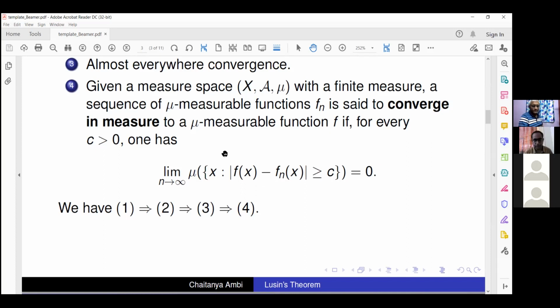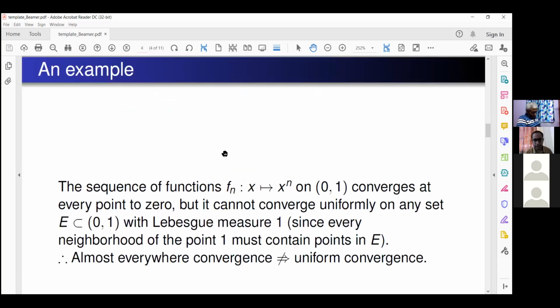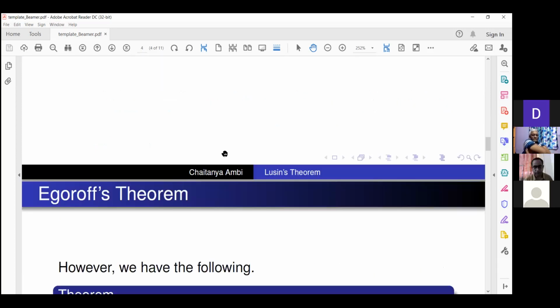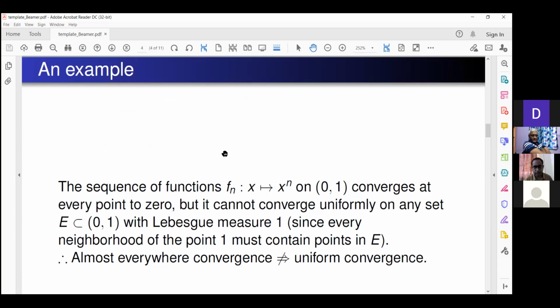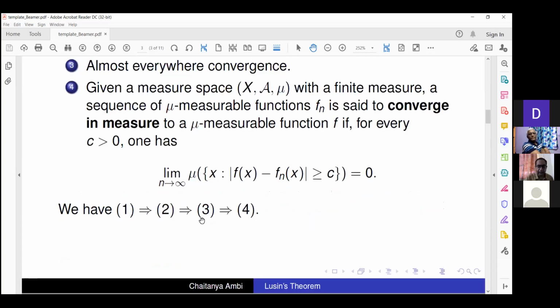This example is done, which serves to show that almost everywhere convergence does not imply uniform convergence. The whole lecture is based on the following. Before I proceed, let me mention that 2 implies 3 implies 4. So which of these implications can be reversed? Simple examples show that none of these can be reversed.